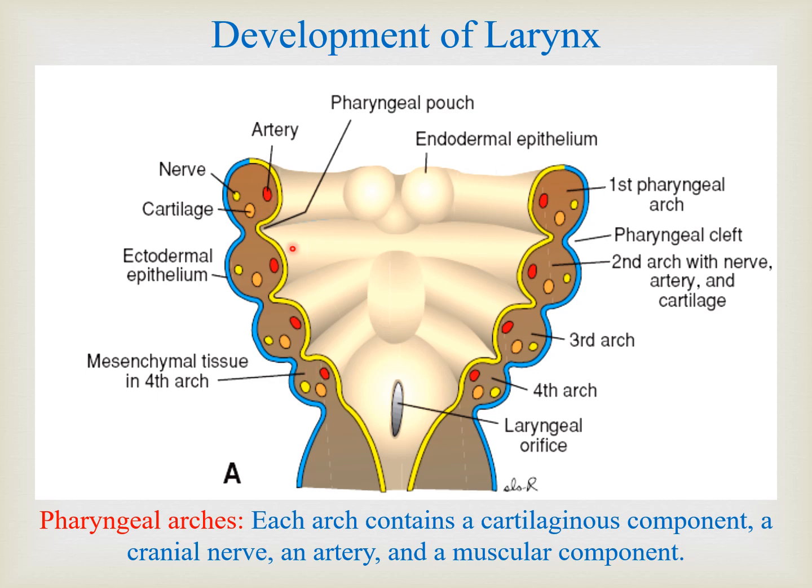And between these arches we have depressions, known as pharyngeal pouches on the inner side and pharyngeal clefts on the outer side, as you can see here. In the head and neck region, inshallah, we will discuss more about the components and formation of each arch and the derivatives of each arch. Here we are concerned with the fourth and sixth. So the important thing to remember here is that every arch has its own components.